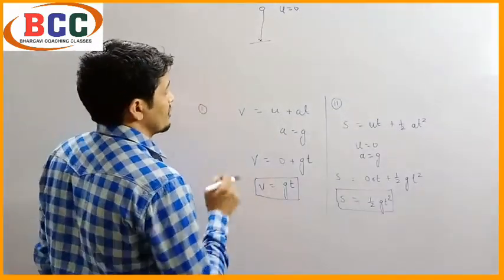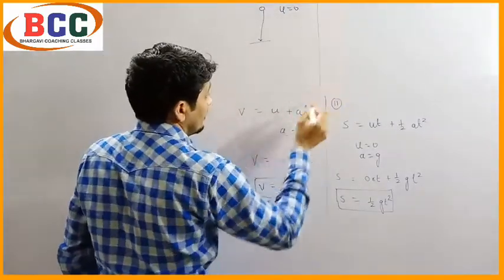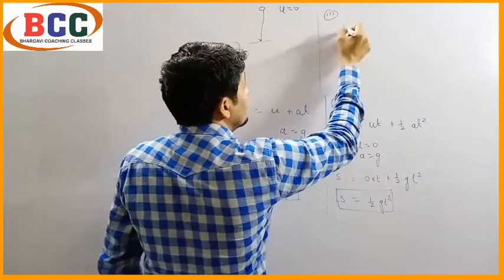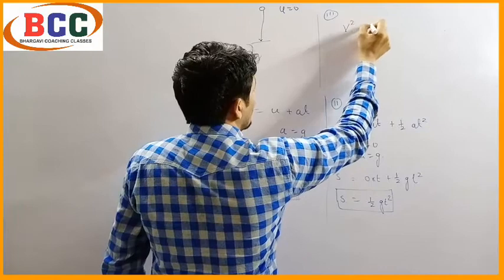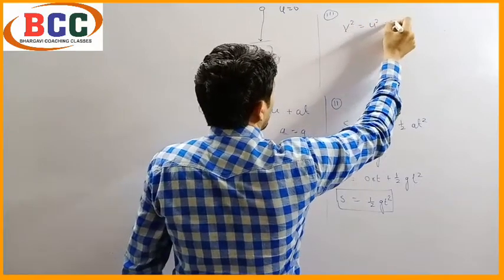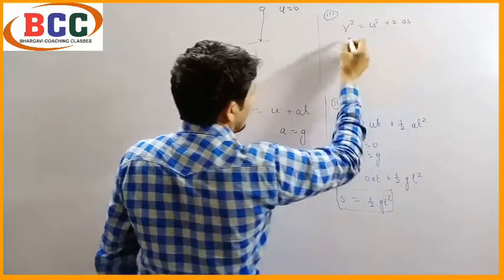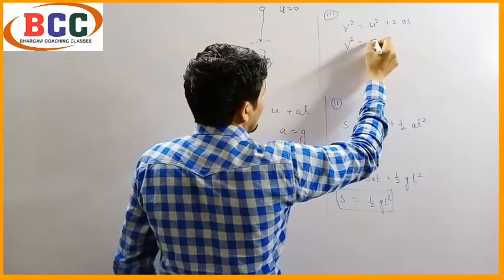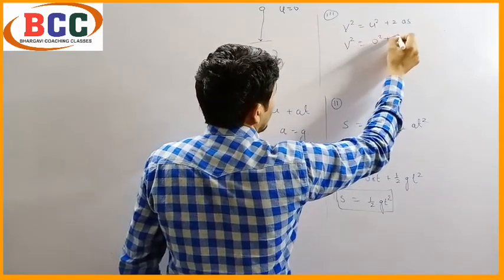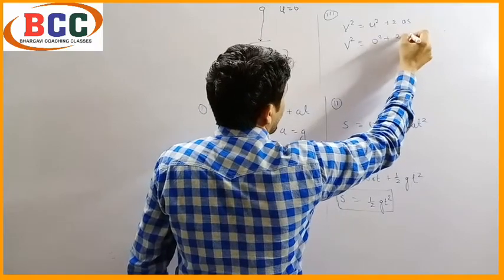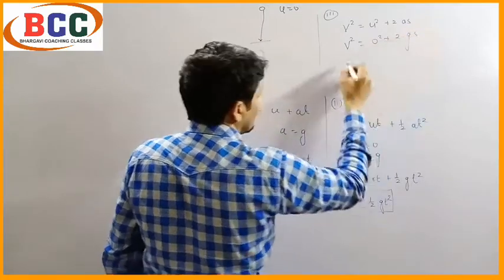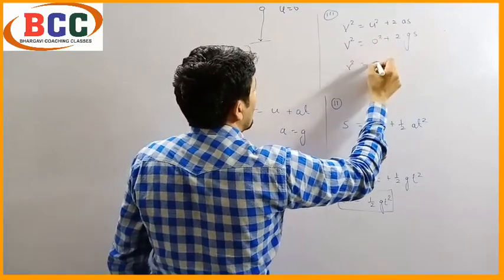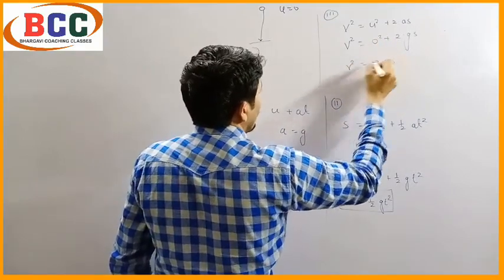Now the third equation. What is the third equation? It is v square equals u square plus 2as. So v square equals, what is u? u is 0. So 0 square plus 2 into, what is a? It is g, and s. So v square equals, this part will become 0. So what will remain? 2gs.